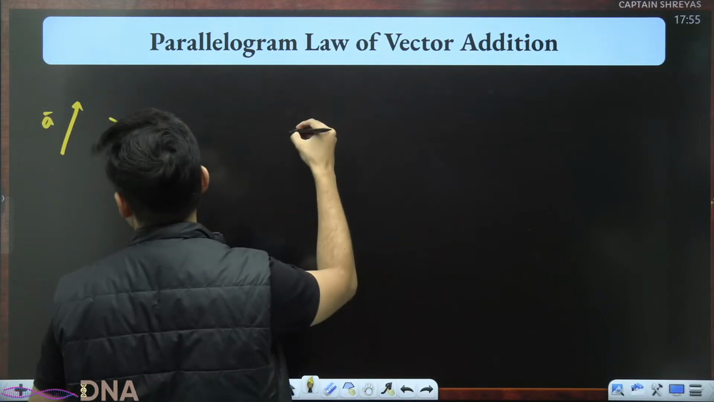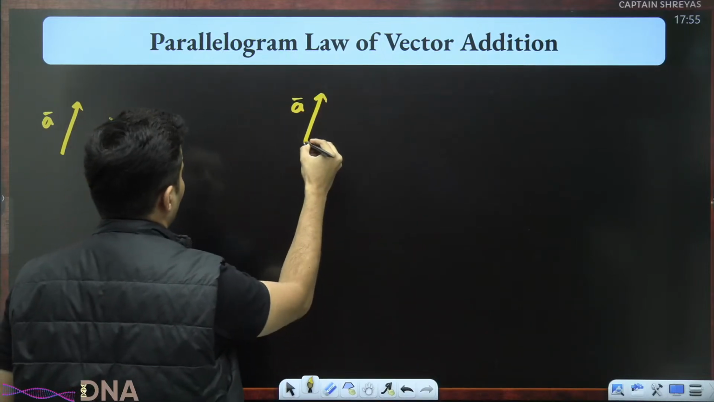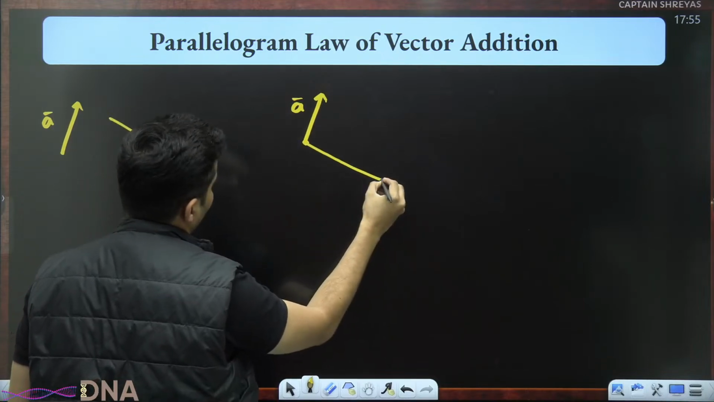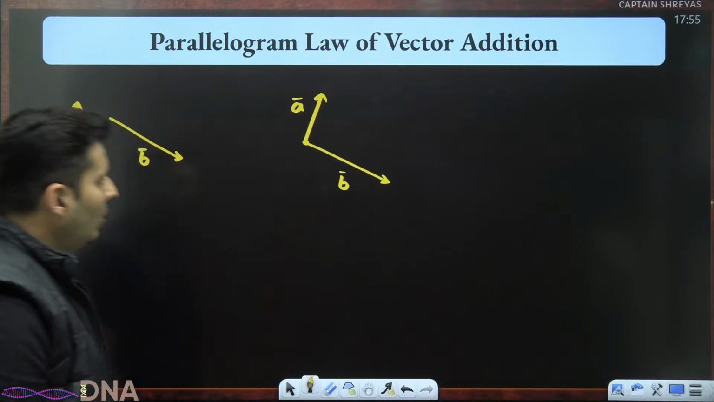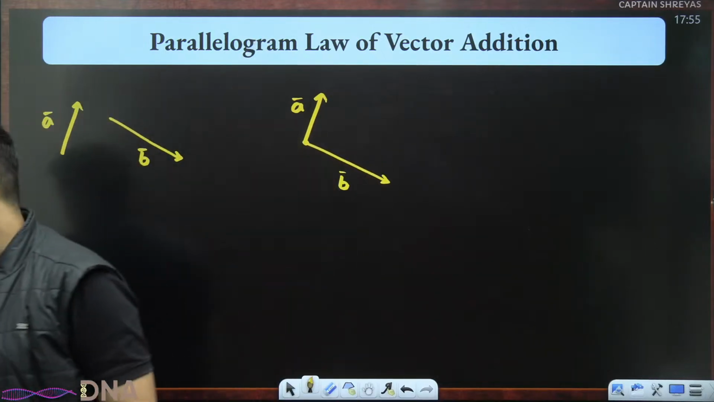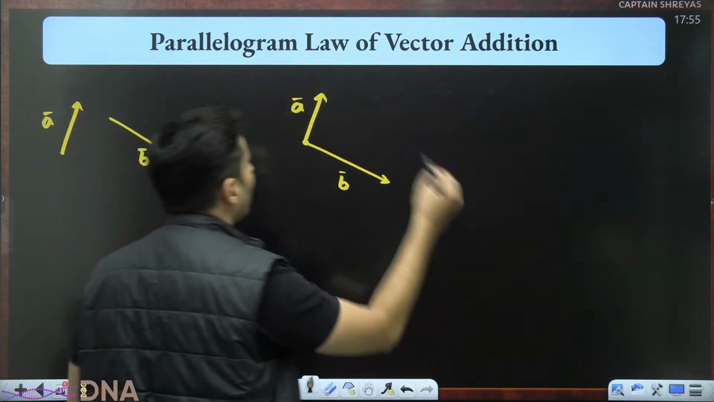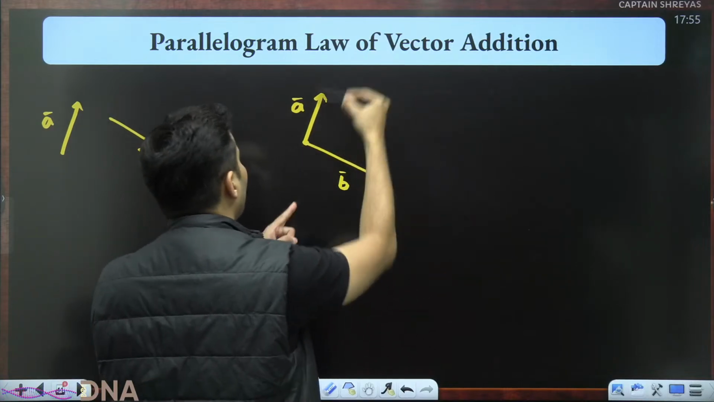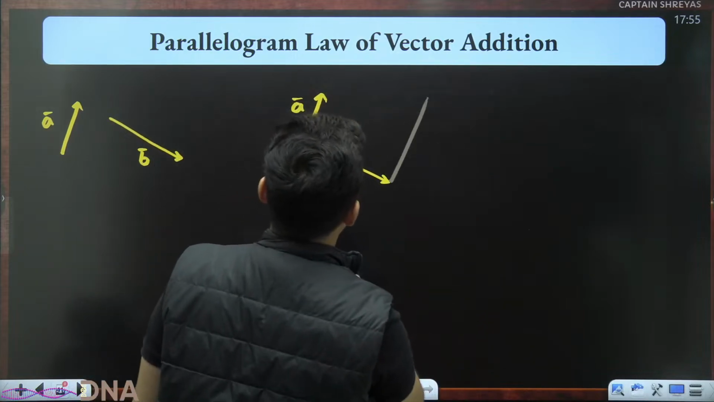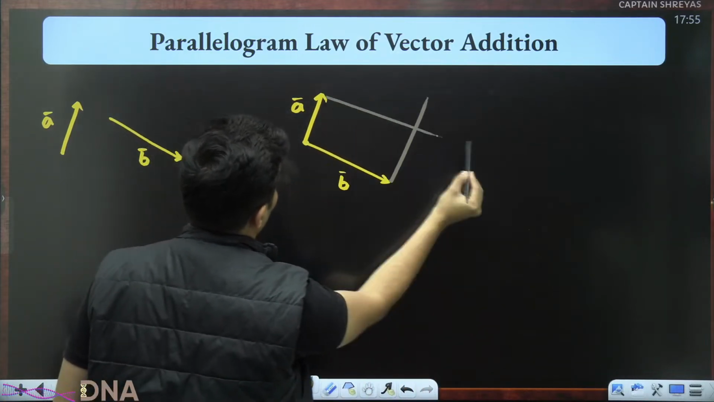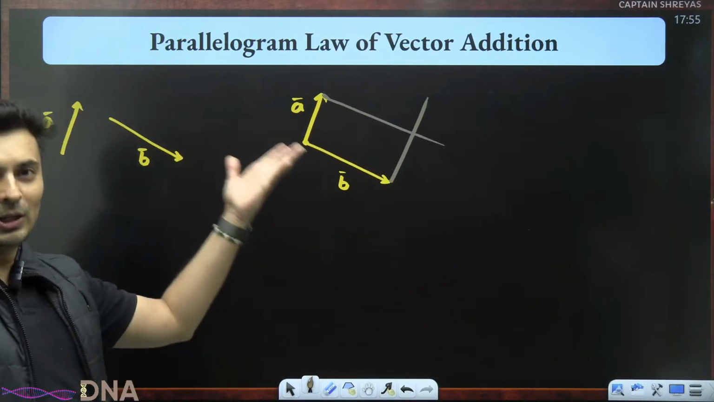So A vector, zoop, it is like this. This is your A vector. B vector, again, hold it from here. It is basically like this. Perfect. Now you construct a parallelogram. How? I draw a parallel line to this like this. I'm trying to draw it as close as possible. Draw a parallel line to this. Okay, perfect. Can you see that? I'm drawing two parallel lines. Amazing. I saw a parallelogram.